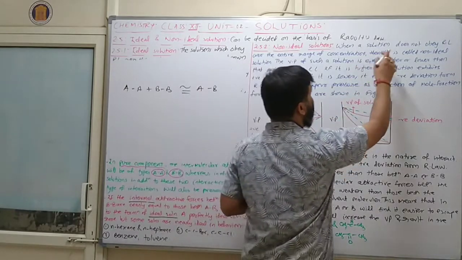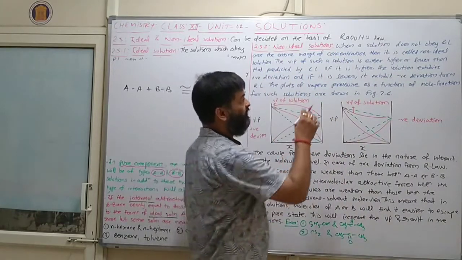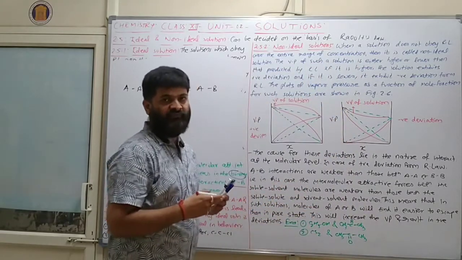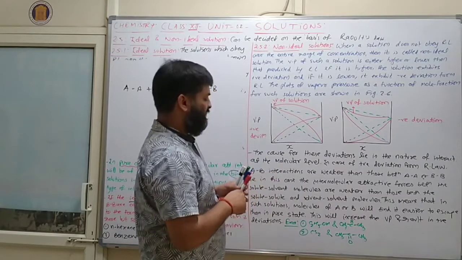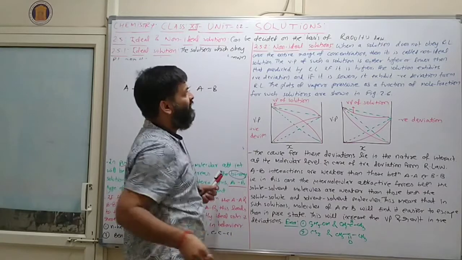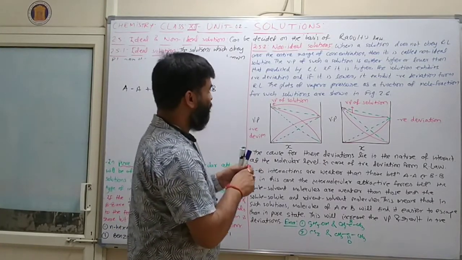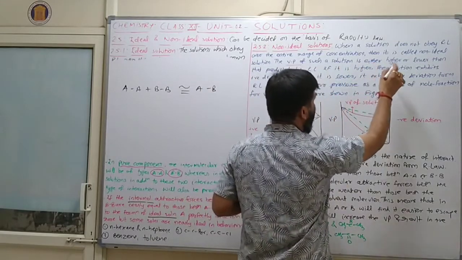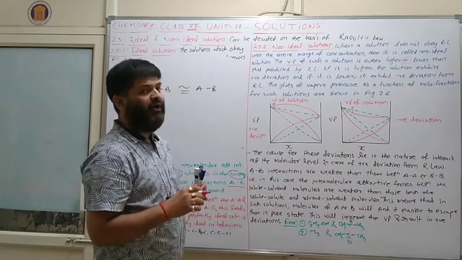So see, when a solution does not obey Raoult's law over the entire range of concentration, then it is called a non-ideal solution. Clear? The vapor pressure of such a solution is either higher or lower than that predicted by Raoult's law.